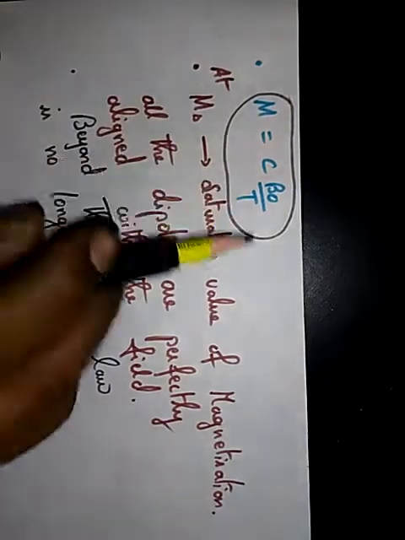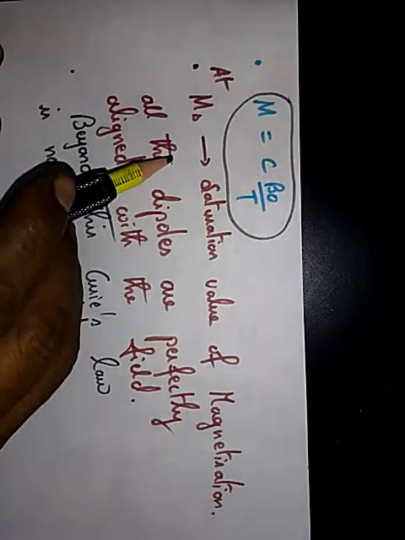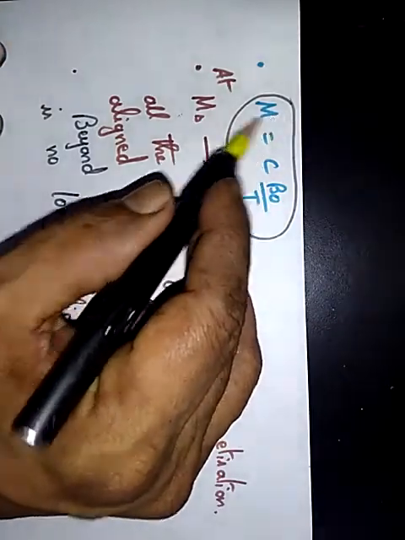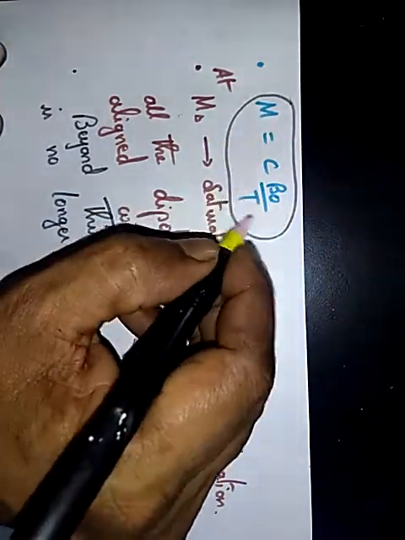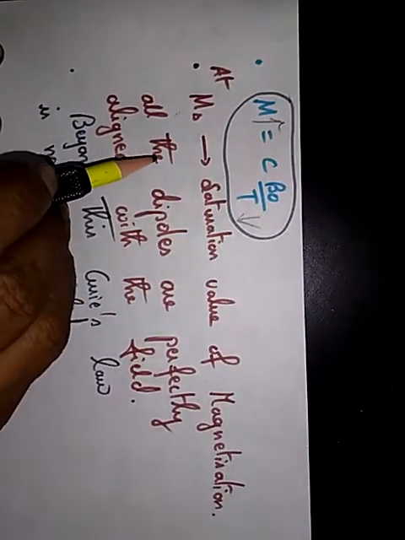Now we have Curie's law already. M is equal to C B naught by T. MS means saturation value of magnetization. How to reach MS? As temperature increases, magnetization decreases. So when temperature decreases, magnetization increases, that is it will go to the saturation value.